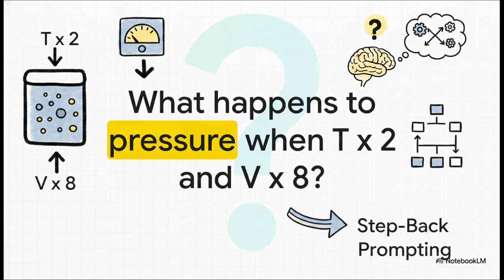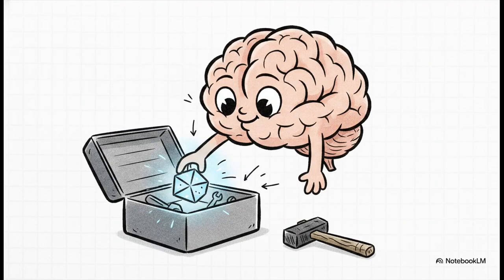If you just feed this to a baseline model, the competing variables, temperature going up while volume also goes up, often completely confuse its linear processing. It tries to calculate the pressure changes simultaneously and gets totally tangled up in the numbers. So what do we do? We don't ask that question directly. Instead, we manually intervene with our first step, the step-back question. We ask, what are the fundamental concepts or principles involved in this problem?